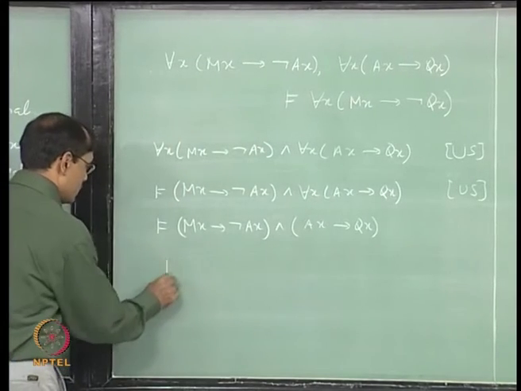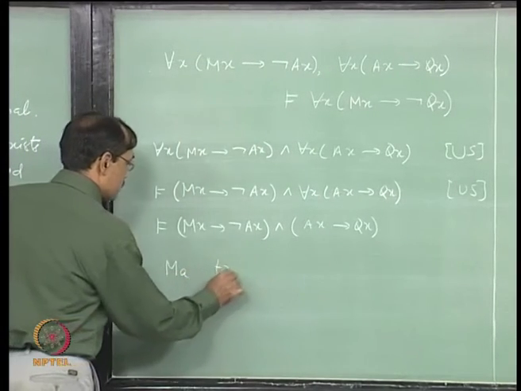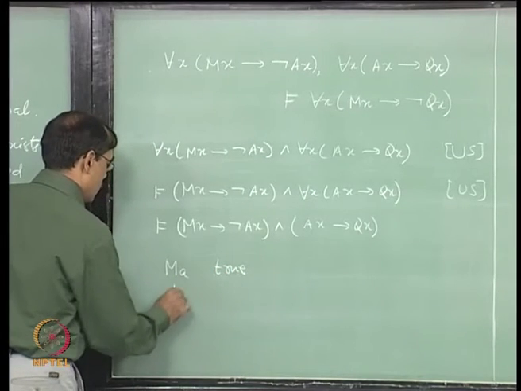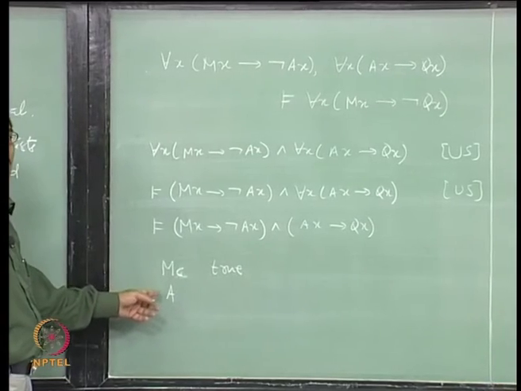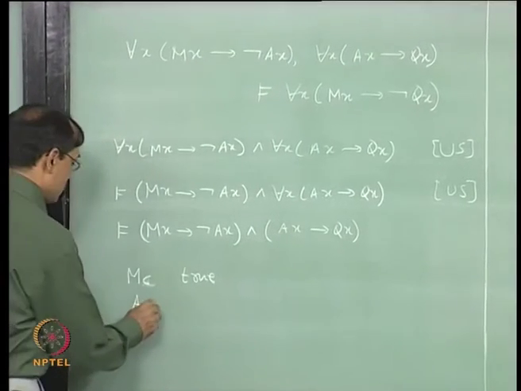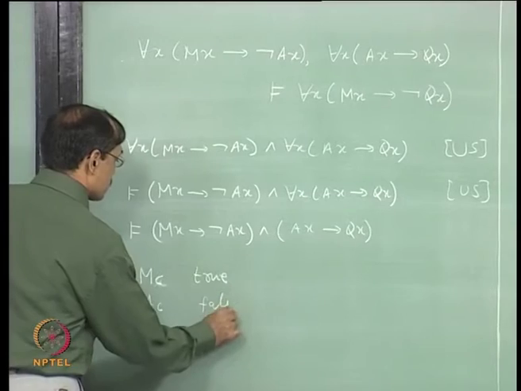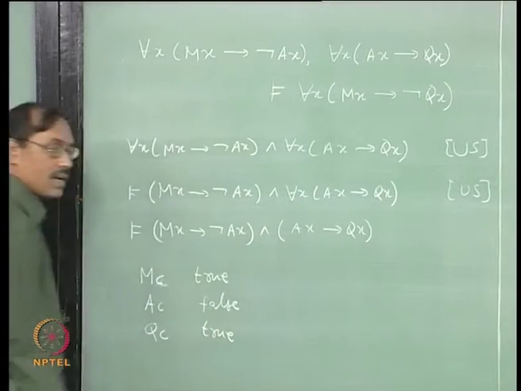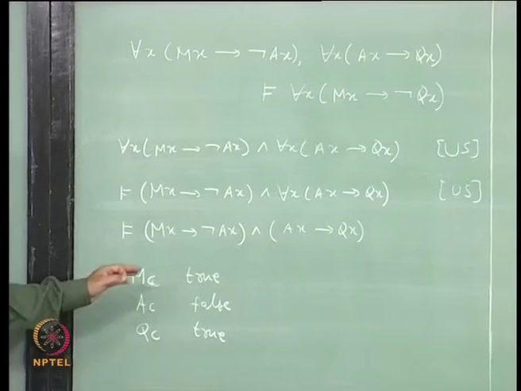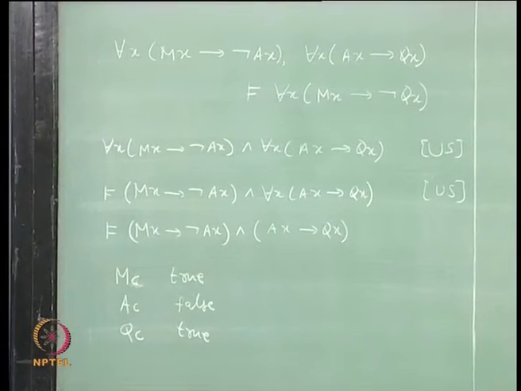See, this requires M a to be true. Let us write c instead of a, it will be easy to speak now. So, A c will be false and Q c should be true, this is what I want, at least one a should be there for which this should happen.